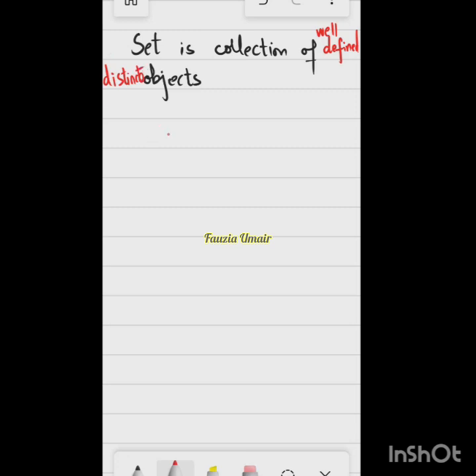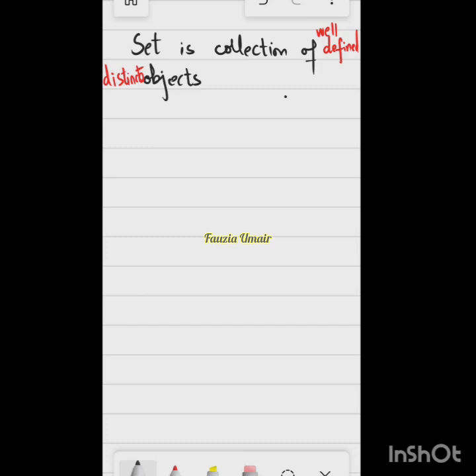So can you guess what we mean by well-defined? What do you think is the meaning of this word, well-defined? Specific. So, specific, all right.